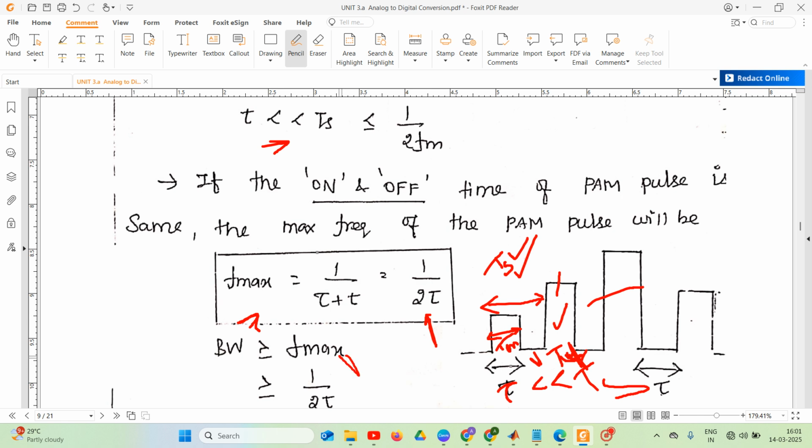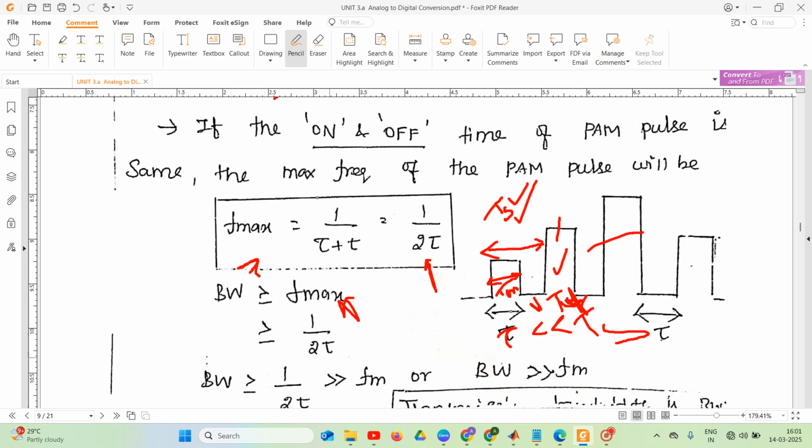We know that the transmission bandwidth of PAM is greater than or equal to the maximum frequency of our PAM signal, right? So Fmax is equal to 1 divided by 2 tau. The bandwidth is greater than or equal to 1 divided by 2 tau, and 1 divided by 2 tau is greater than the maximum frequency of our modulating signal.